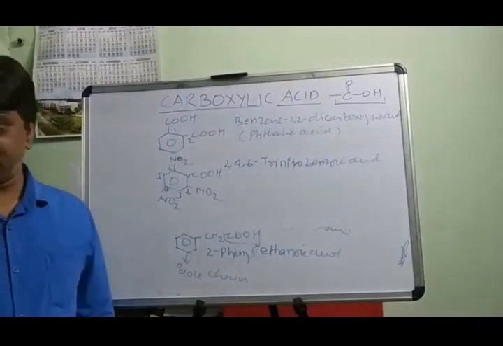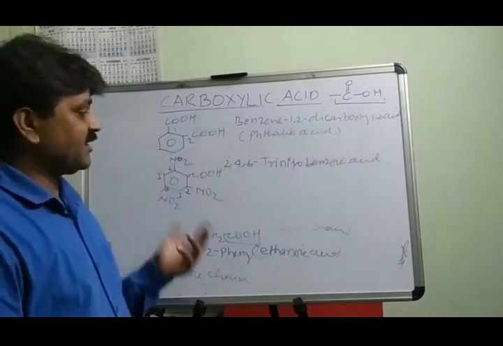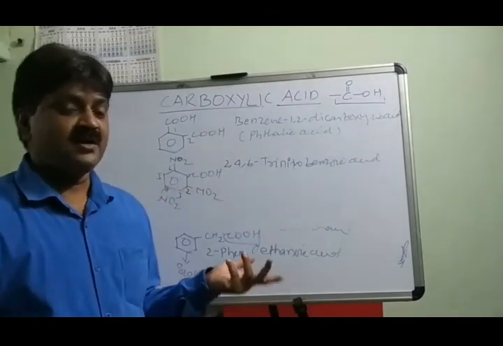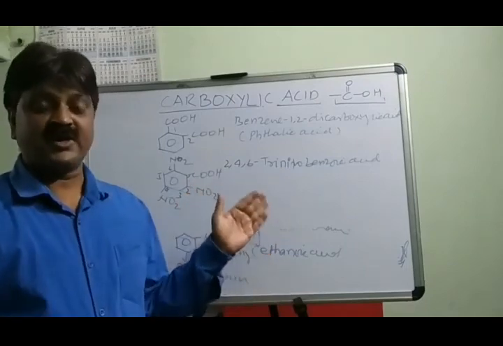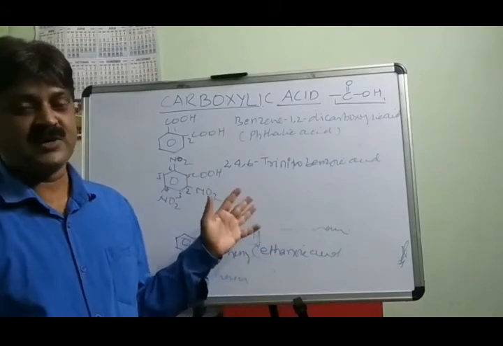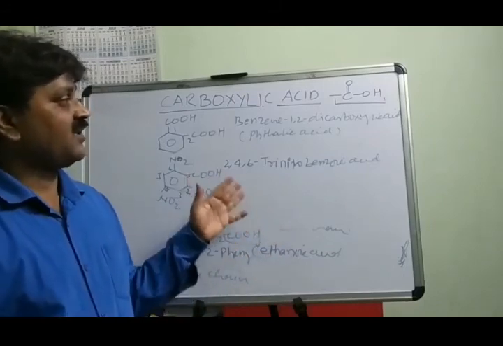So these are some examples of aromatic carboxylic acids, the benzoic acids, and the aliphatic ones. You can take the examples from the NCERT book. You should try to write the names of all the exercise problems given in the NCERT book for IUPAC names.